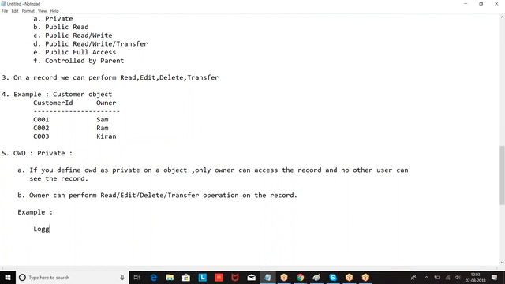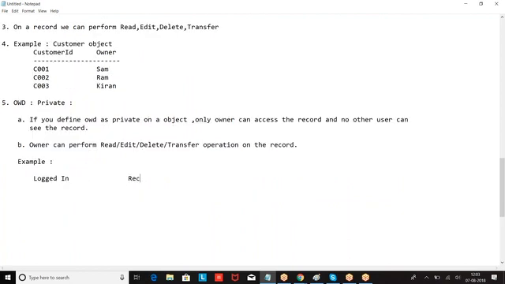Now, example. Who logged in? Now, we are assuming that Sham logged in. If Sham logged in, which records can you see? You can only see C001. On this record, what can you perform? Read, write, delete, transfer. Can you see other records? No. Now, Kiran logged in. When Kiran logged in, what can you see? C003.